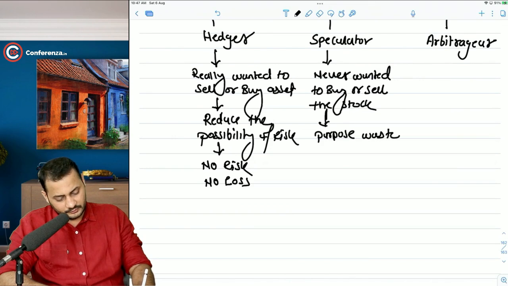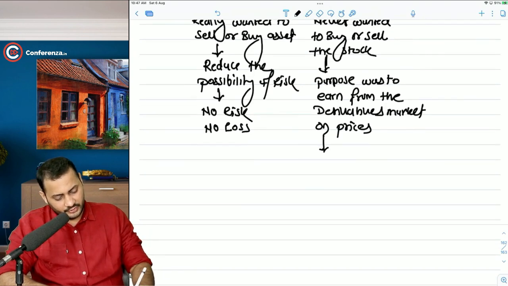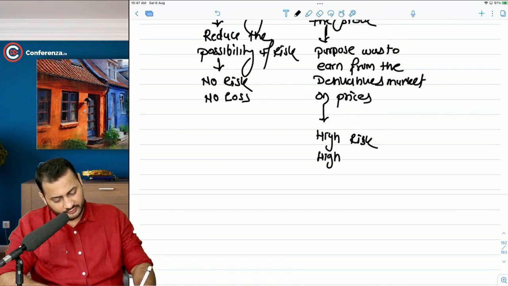Purpose was to gain from the derivatives market on prices. This is where you take high risk and there are high profits.